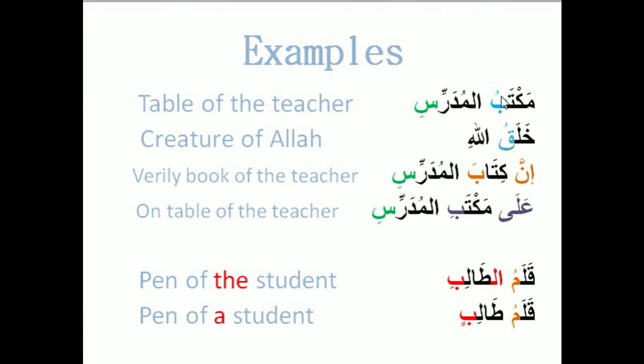Al mudarrisi, use al and then no tanwin here. Al mudarrisi means the teacher. Maktabu here is table, so the table of the teacher or the teacher's table. Khalaqullah, creature or creation of Allah.